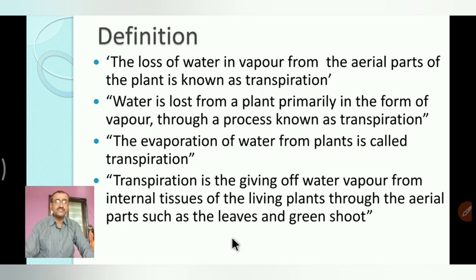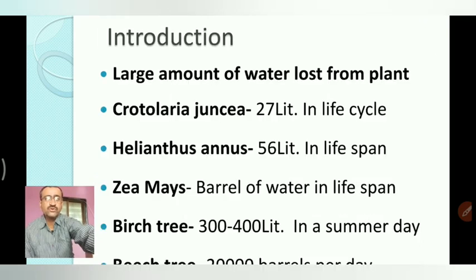In a beech forest, there are 100 to 200 trees, or more than 400 to 600 trees. They evaporate about 20,000 barrels of water per day. This data regarding the loss of water indicates the physiological importance of transpiration in the life of plants.